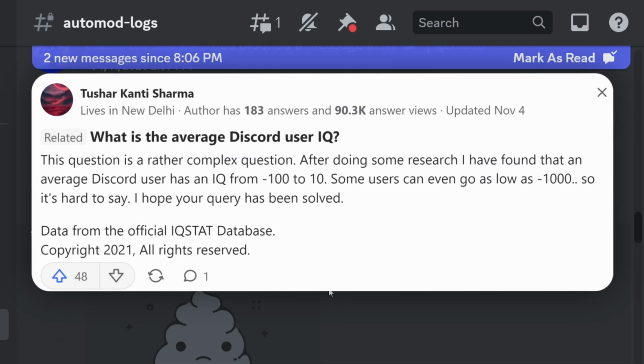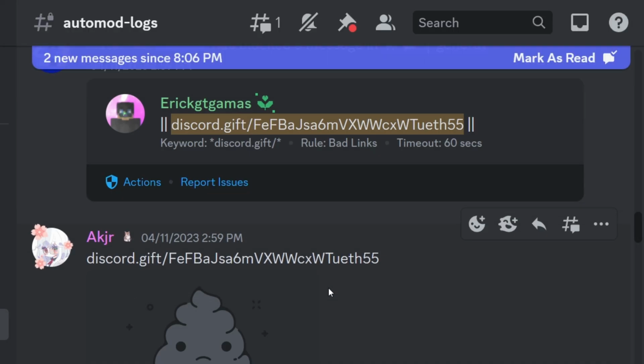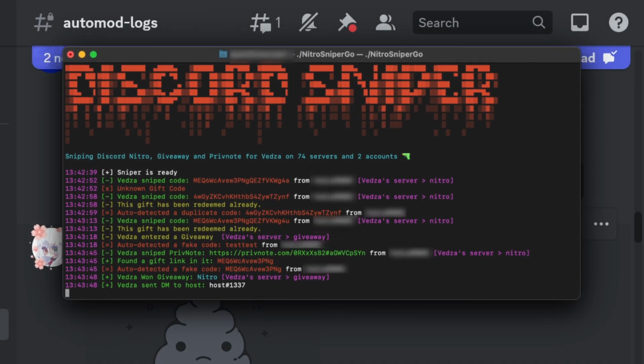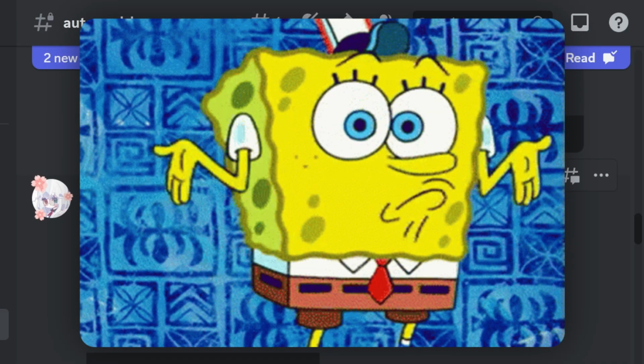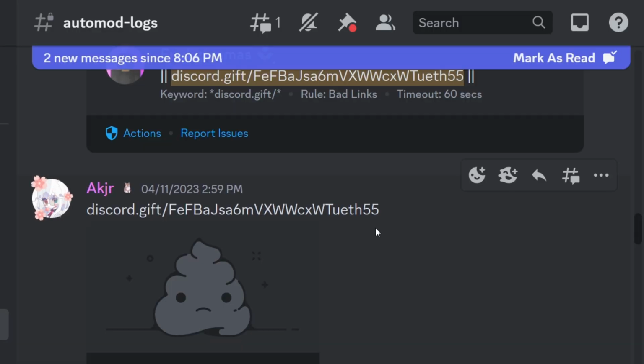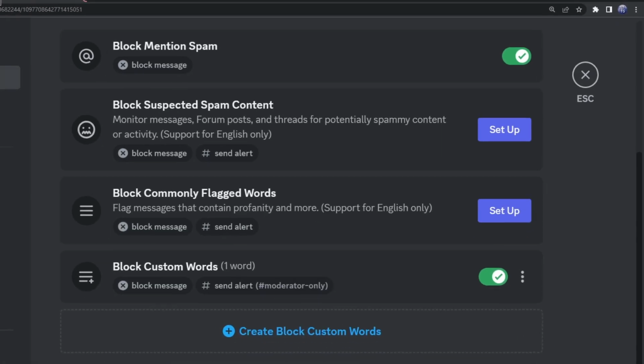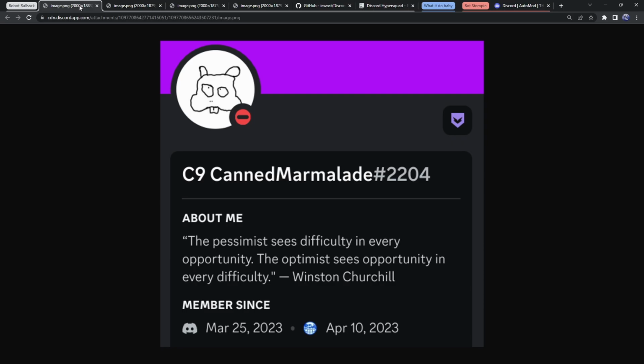Because if someone's going to be stupid enough to send a Discord gift link in a public Discord server, instead of having those scummy little Nitro Snipers get it, why don't the people that run the server, the staff, get the opportunity of possibly redeeming the Nitro? Has this happened? Yes. How many times? About 5 times. Now, one final way that you can deal with these bots is to get rid of them by purging them off your server.